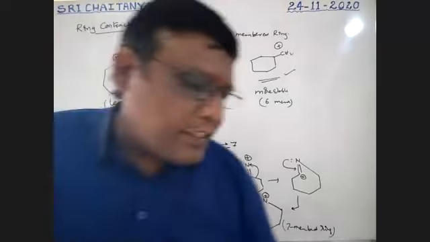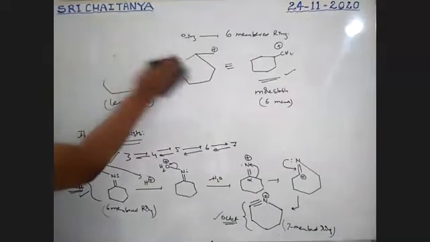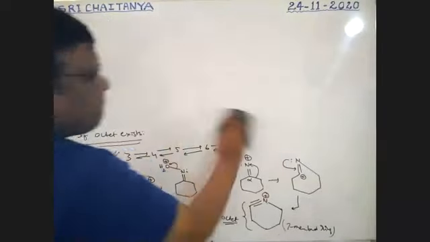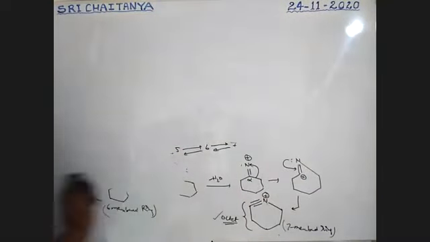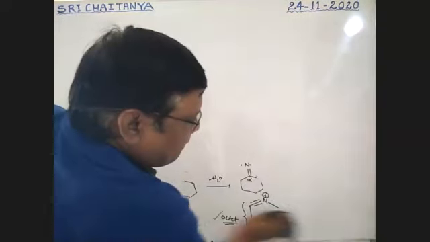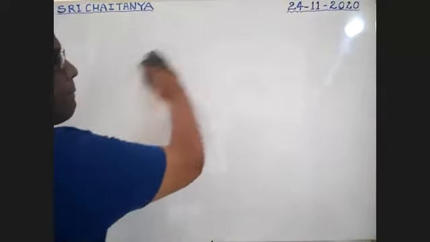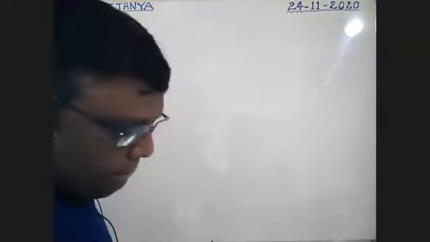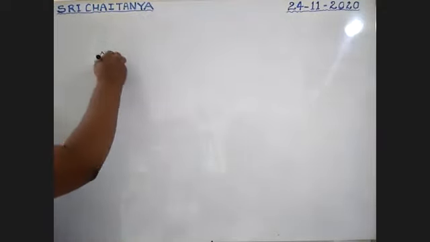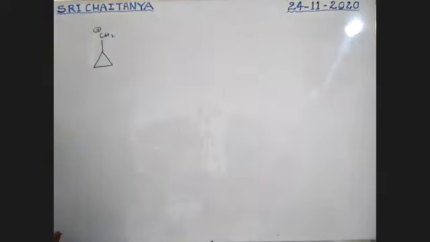Okay. Some other examples, boys. See here, we know this is cyclopropyl methyl carbocation.